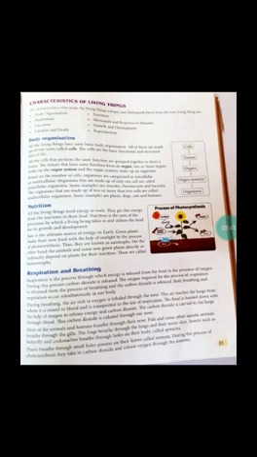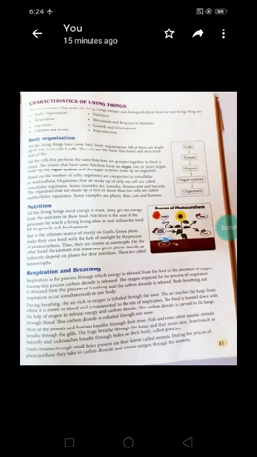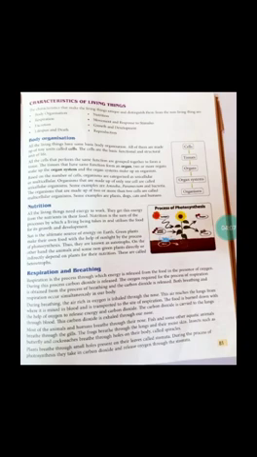Based on the number of cells, organisms can be categorized into unicellular and multicellular. Organisms that are made up of only one cell are called unicellular. Some examples are amoeba, paramecium and bacteria. Organisms that are made up of two or more cells are called multicellular organisms. Some examples are plants, animals, human beings, etc.